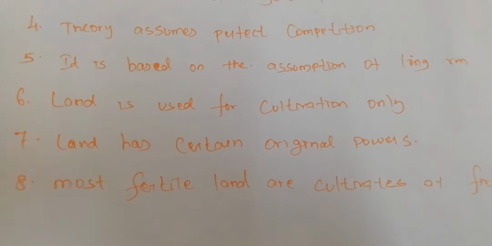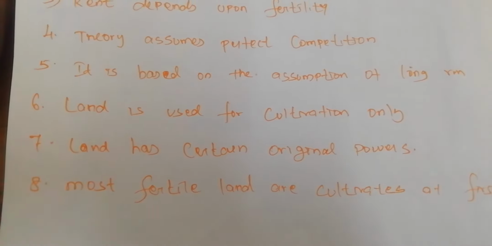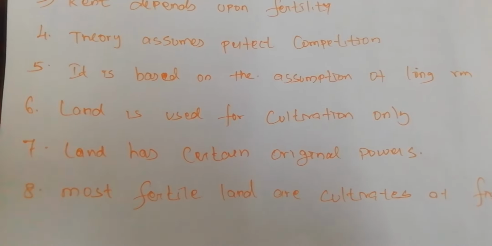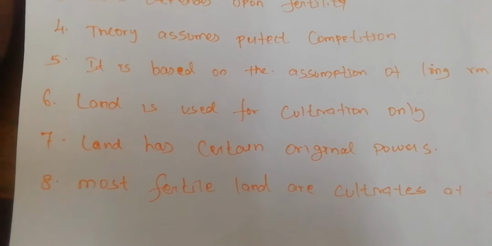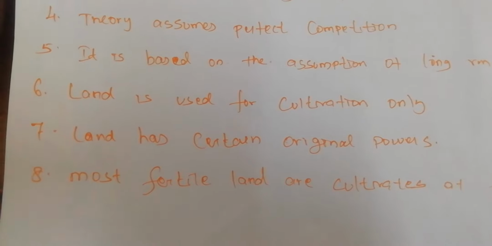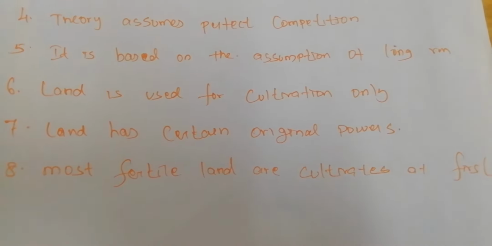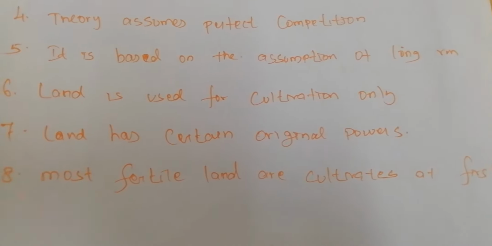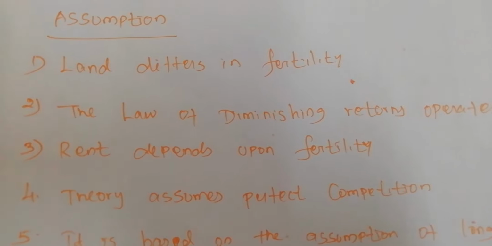Next, land has certain original powers, which means indestructible powers. Even if you cultivate any seed, it will have some productivity. Next, the most fertile land is cultivated first. Normally, if there is much land, we will use the most fertile land first. On the basis of this theory, he assumed a story.